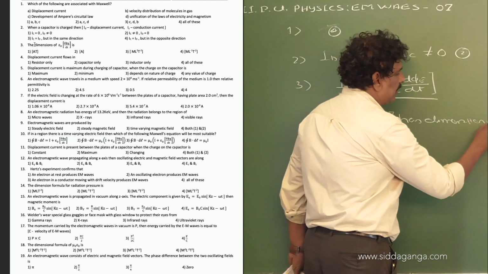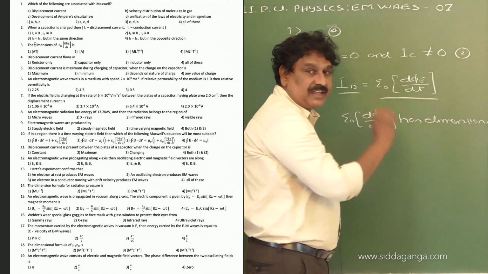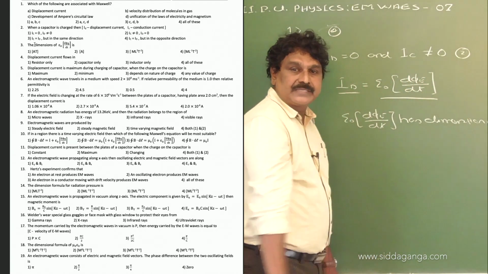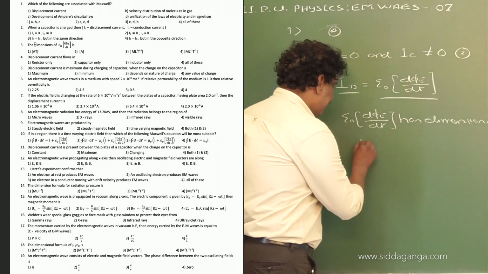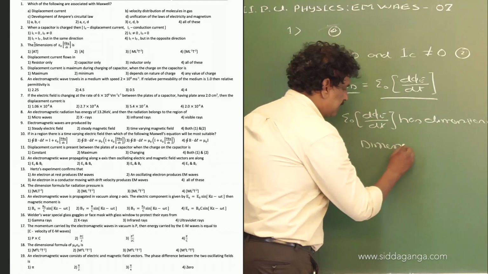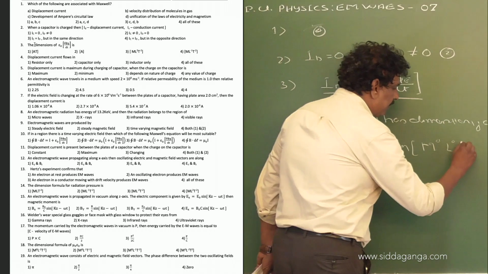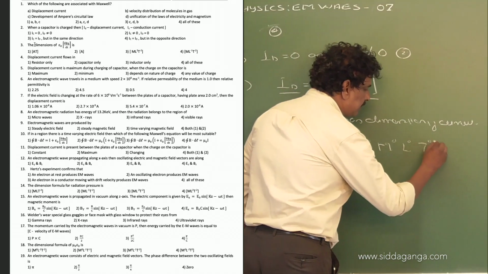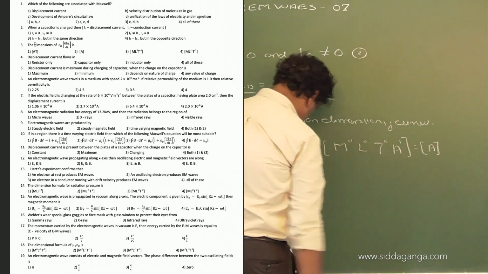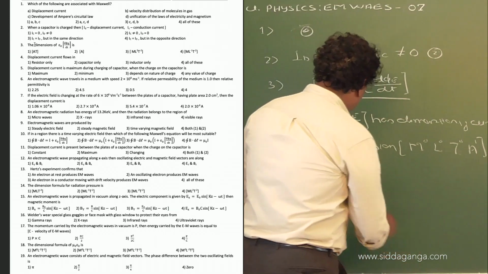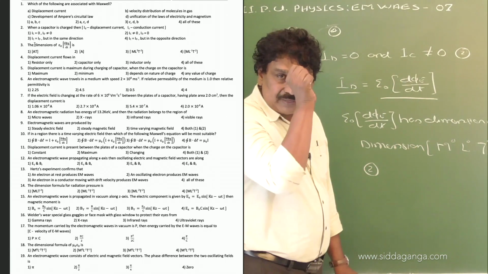dimensions of current. Therefore, the right hand side of the term, and of course the left hand side of the term, is called displacement current. Therefore, the dimensions are M to the power of 0, L to the power of 0, T to the power of 0, A to the power of 1. So, the second option is the right option for question number 3.